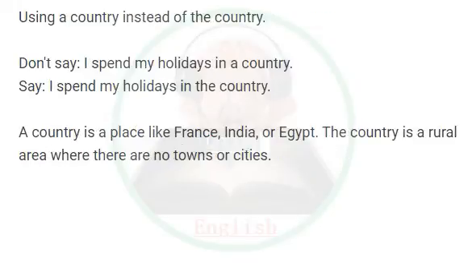Using a country instead of the country. Don't say, I spend my holidays in a country. Say, I spend my holidays in the country. A country is a place like France, India, or Egypt. The country is a rural area where there are no towns or cities.